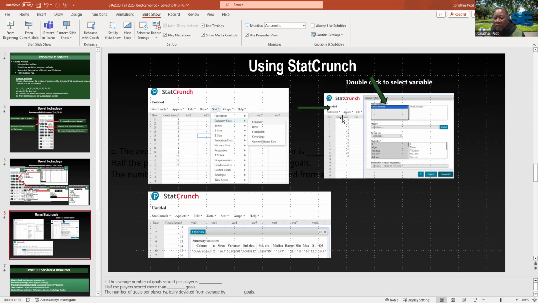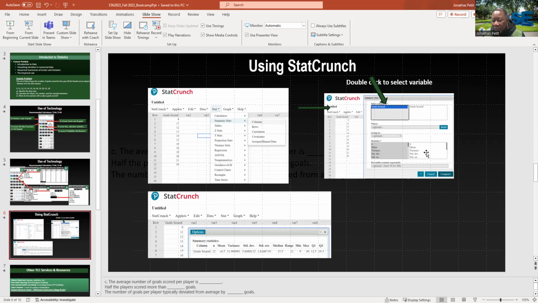Now we go to the next one here. Since you said it's in column, choose the column name. In this case, the column name is goals scored, and we just choose it, and it goes over here. Here we choose the statistics we have to calculate: mean, X bar, and so on, we just click on everything here.